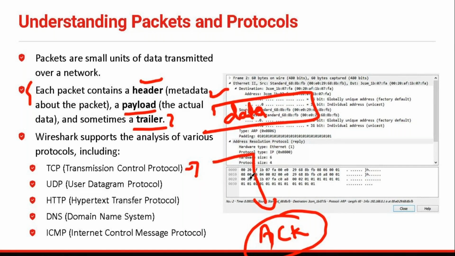Also, let's say when I send the data to Jack, he has some errors and is not able to properly receive the data. In that scenario, I also need an acknowledgement telling me that I need to resend the data.